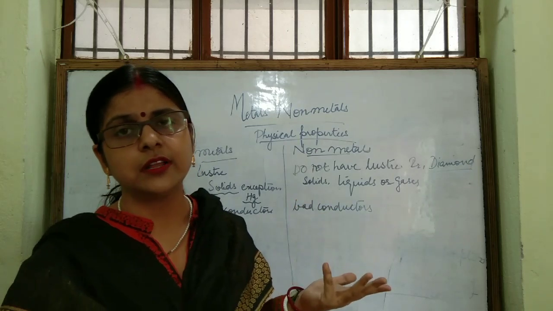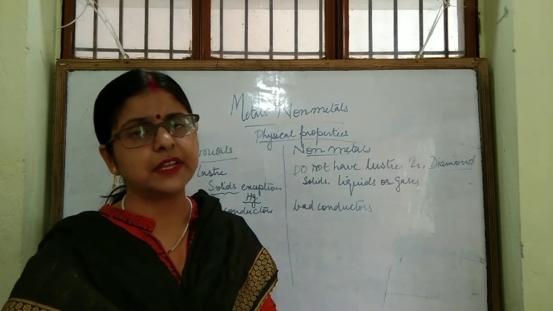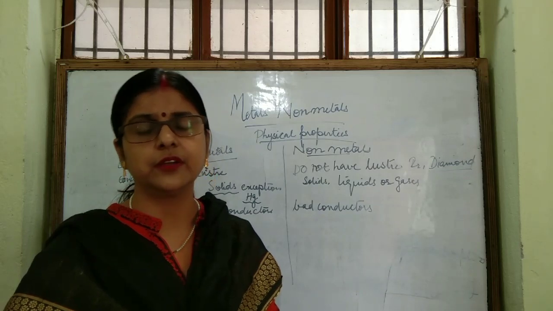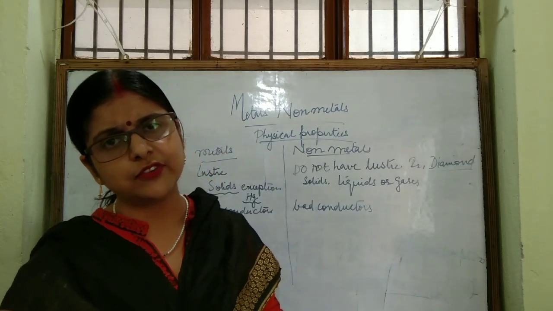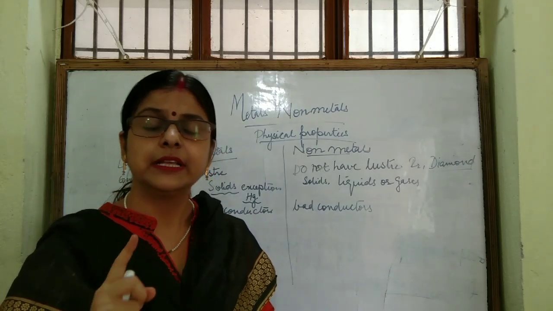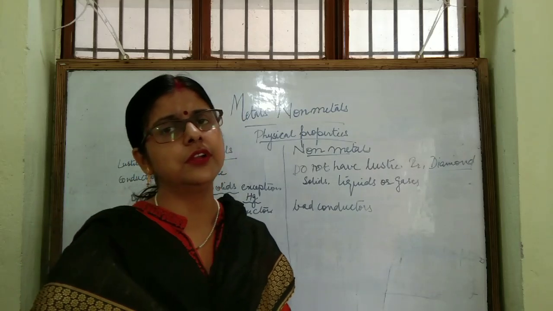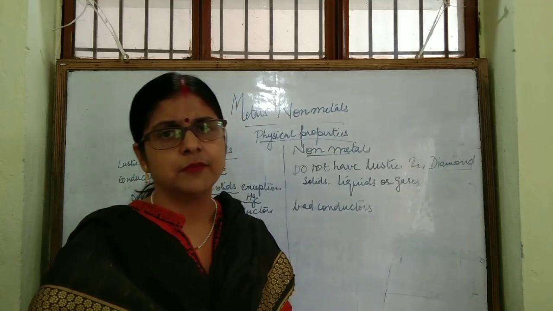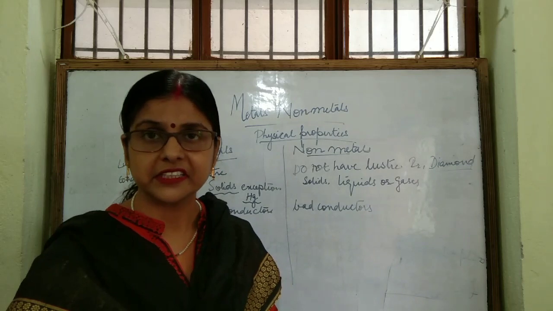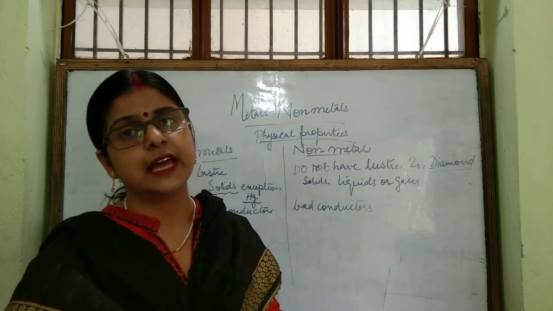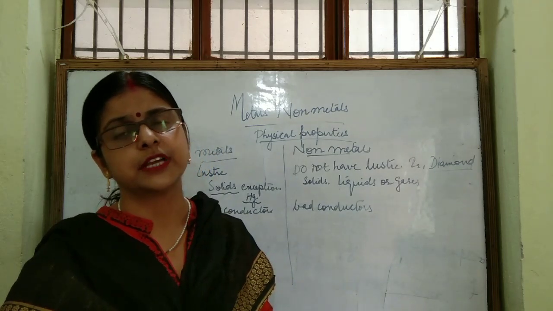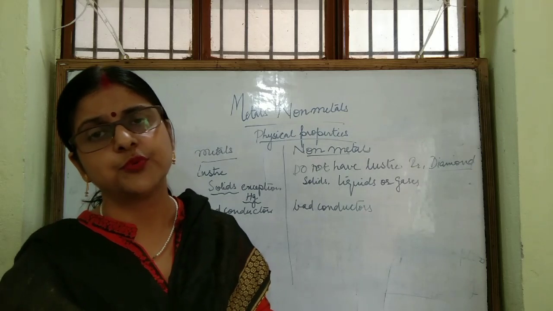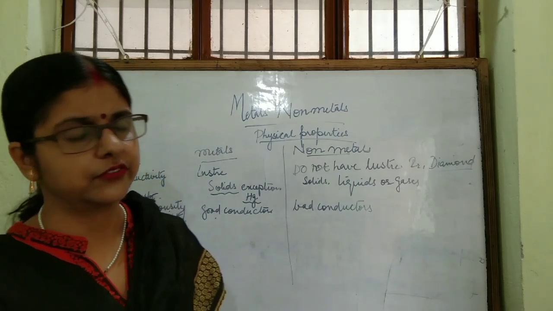So we got examples of metals which are very good conductors of electricity. Metals are generally good conductors, but silver is the best. But there are exceptions: mercury is a poor conductor of electricity.